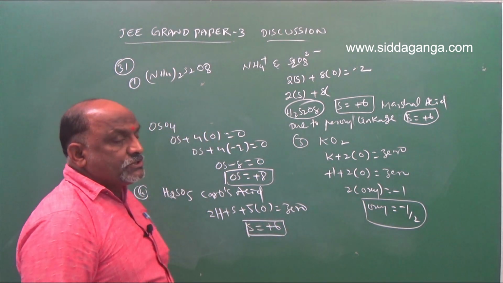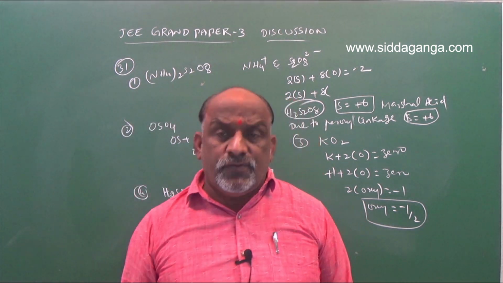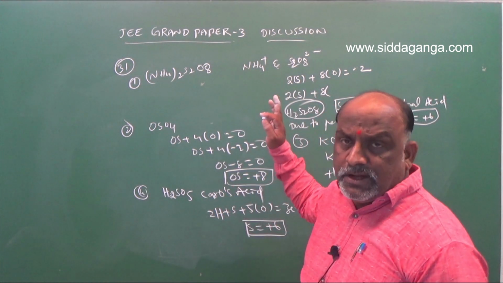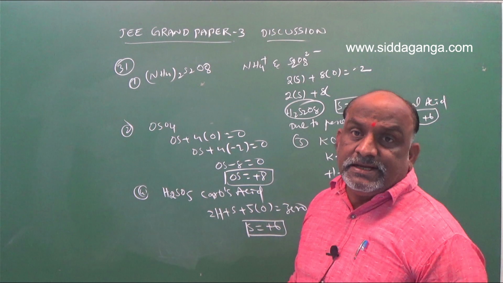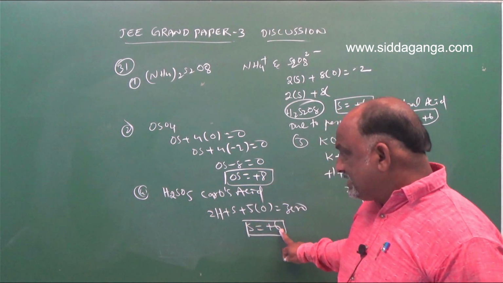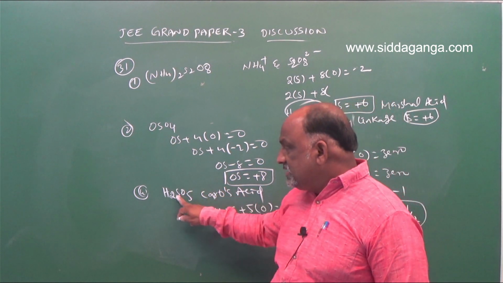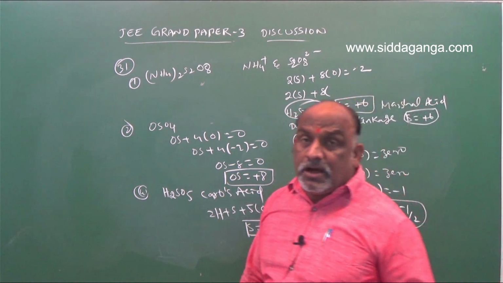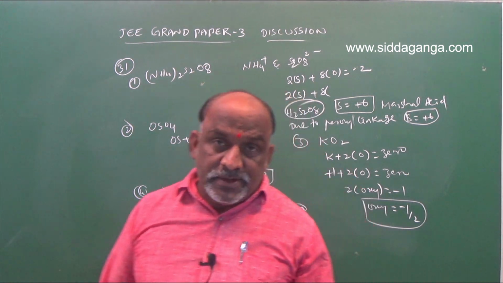H2S2O8 and H2SO5 both belong to peroxy linkages. On the basis of that, the oxidation state of sulfur here is plus 6, but in the question it was given plus 8, so this is a wrong option.